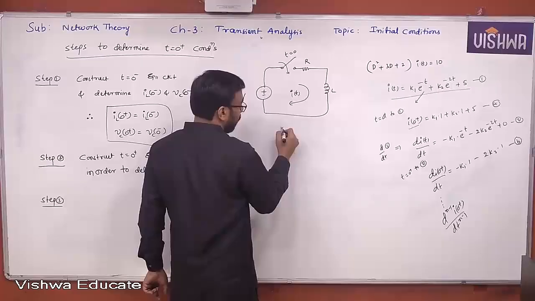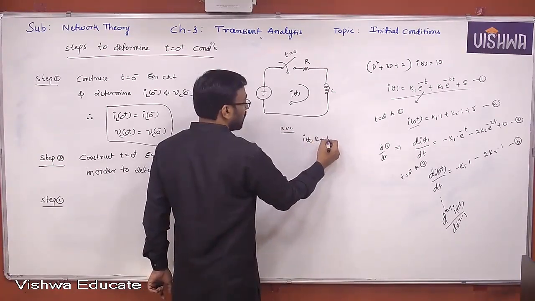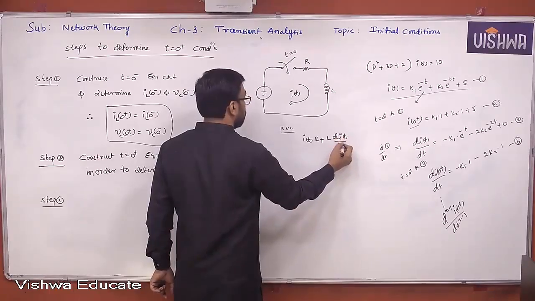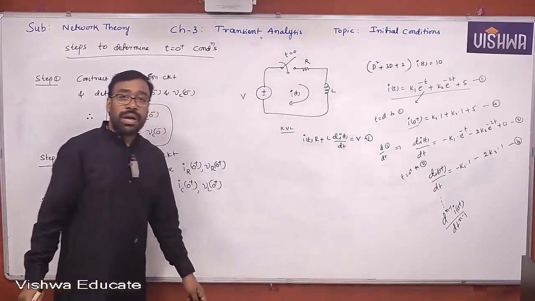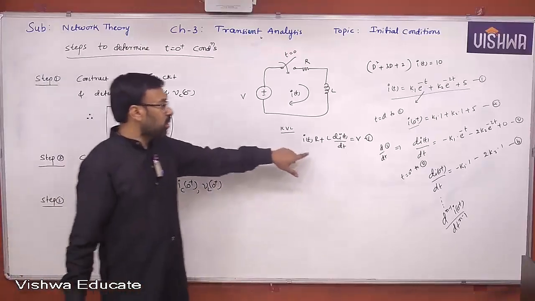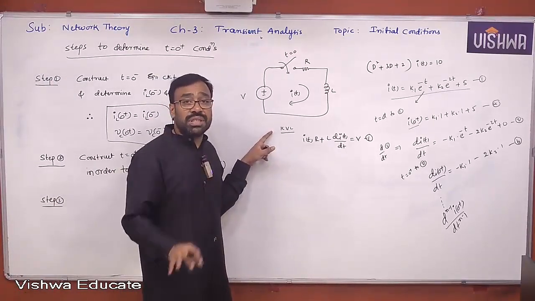Now let us apply KVL. I of t into R plus L di of t by dt is equal to V, equation 1. If I obtain the differential equation using either KVL, or in case of a parallel circuit KCL, some differential equation must be obtained.